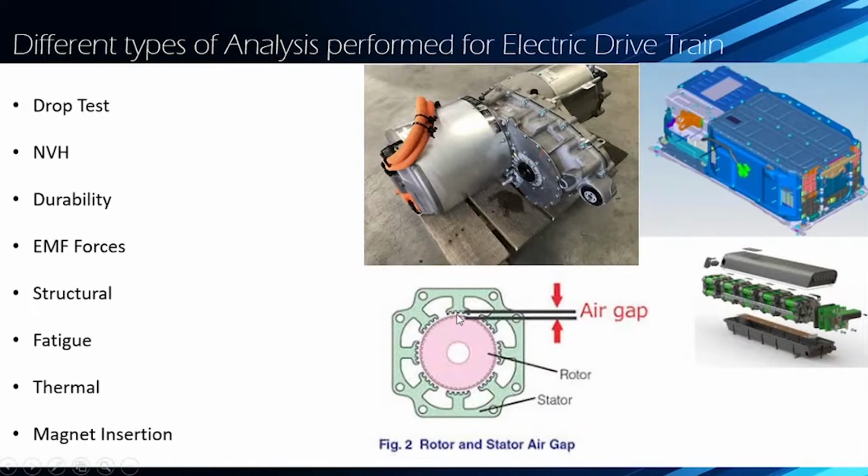Here the EMF forces act on the stator, so that the sound is generated. So the main source of noise in the motor is EMF. Due to EMF, sound is generated in the electric drivetrain, and that is why we get sound in electric vehicles.